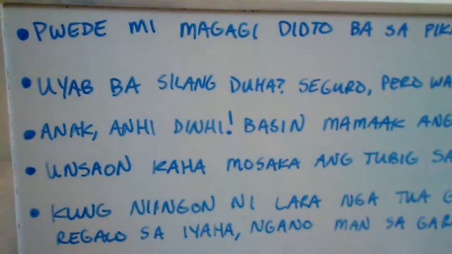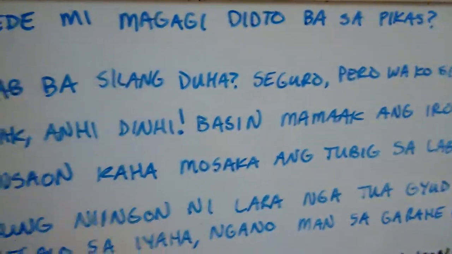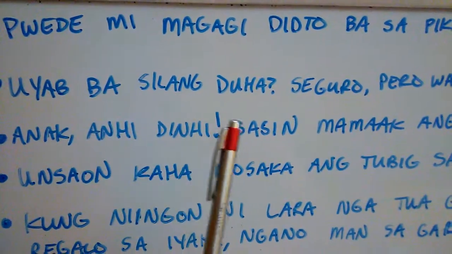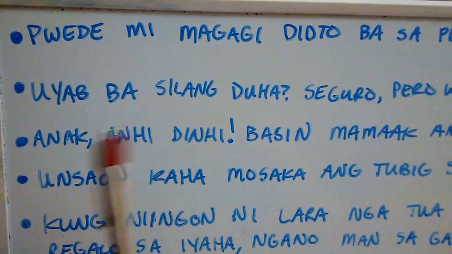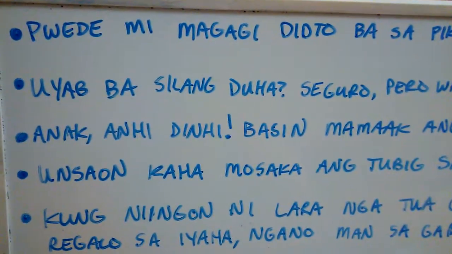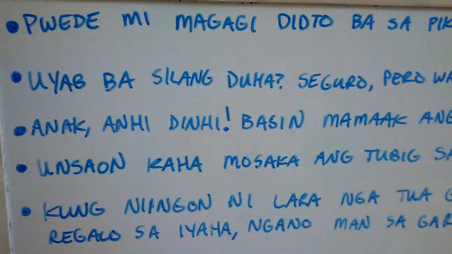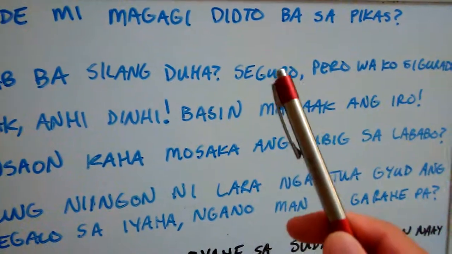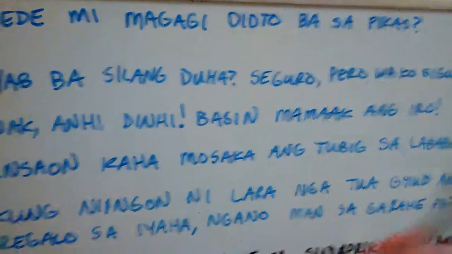Next one is: Uyab ba silang duha? Siguro pero wako sigurado. Okay, so this one is more like saying, are those two boyfriend and girlfriend, or boyfriend and boyfriend, or let's make this gender neutral. Are those two a couple? Because come on, it's 2019, guys. We live in a multicultural, multi-gender society, whatever, right? So, uyab ba silang duha? Siguro, pero wako sigurado, which means maybe, but I'm not sure. Okay?